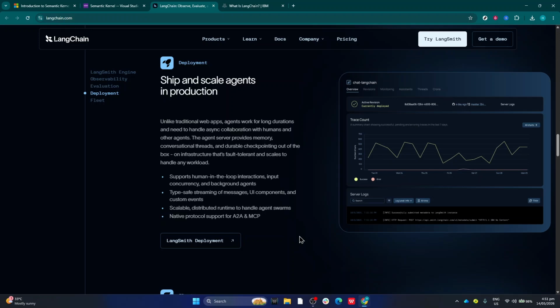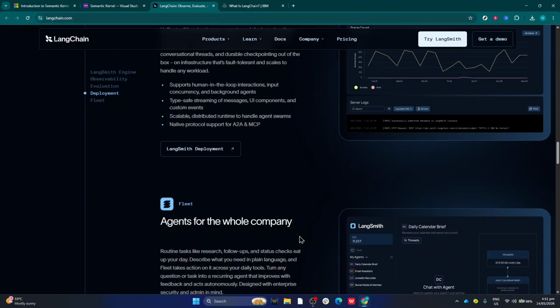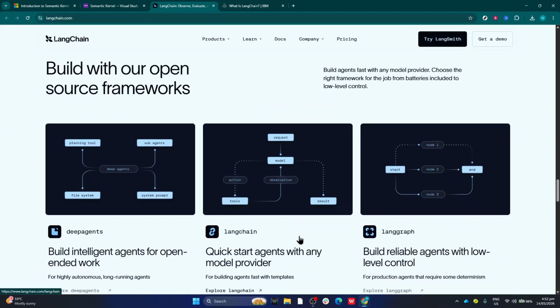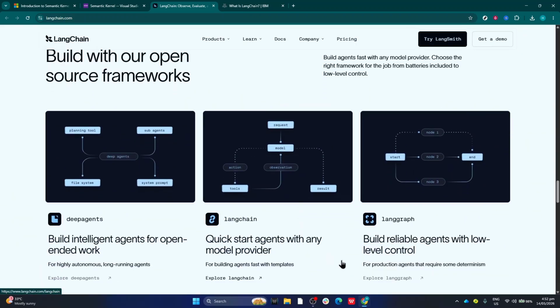Starting with features, LangChain is honestly massive. It has one of the largest ecosystems in AI development right now, with integrations for countless models, vector databases, APIs, and tools. It also connects closely with LangGraph for advanced workflows and LangSmith for monitoring and debugging. If you're building complex AI agents, RAG pipelines, or experimental workflows, LangChain gives you insane flexibility.